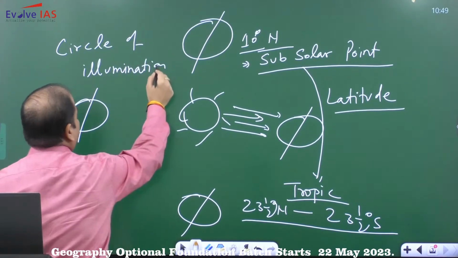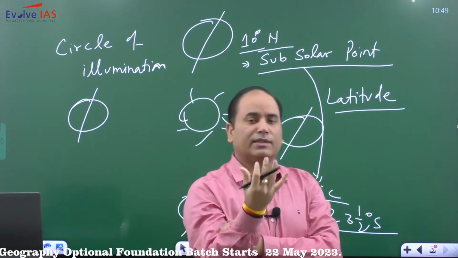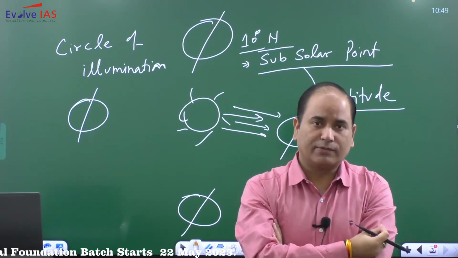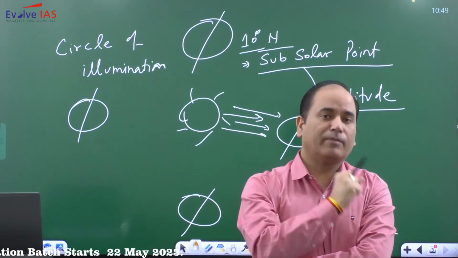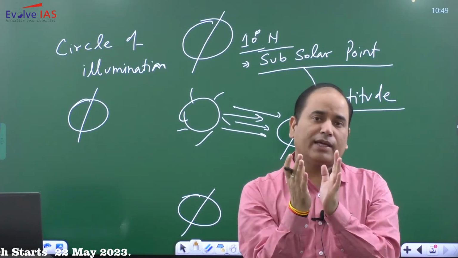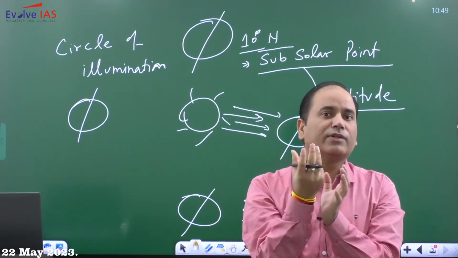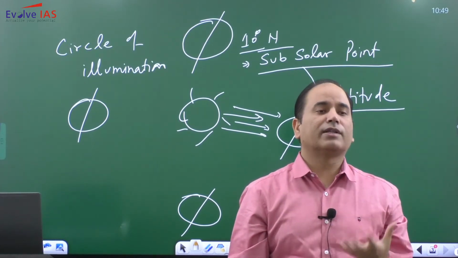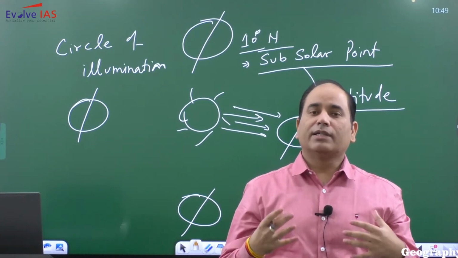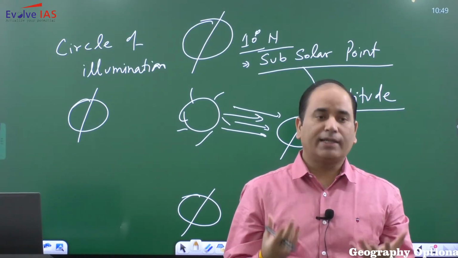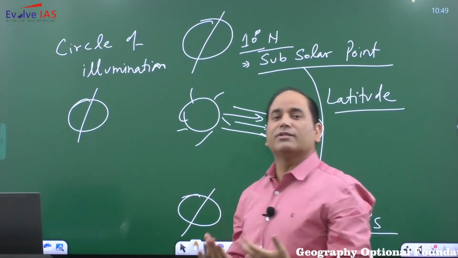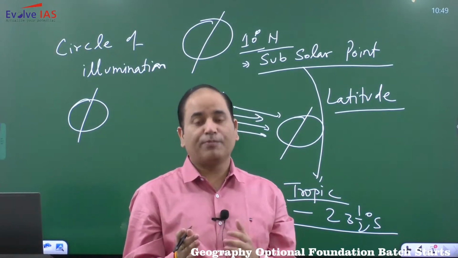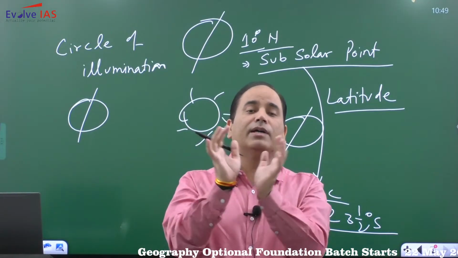illumination. Because the Earth is revolving around the sun, simultaneously the Earth is also rotating. Because of this continuous rotation of the Earth, there will be day and night phenomena. Because of this continuous rotation, half of the Earth will receive the sunlight and half of the Earth will not receive the sunlight. So the area which receives the sunlight will experience daytime, whereas the area where the sunlight is not coming will have night time. So there will be daytime, there will be night time, and this day and night will be half.